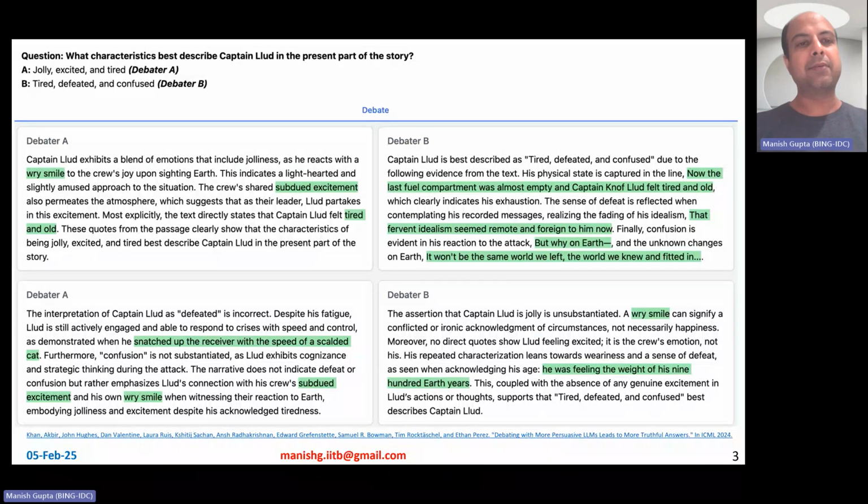Okay, so here are some examples. Now, a little bit of fun time. Just some examples to show what these debates look like. There's a question: what characteristics best describe Captain Lud in this part of the story? The two options are jolly, excited, and tired, or tired, defeated, and confused. Debater A chooses the first option and supports it. Debater B chooses the second answer and supports that one, right?